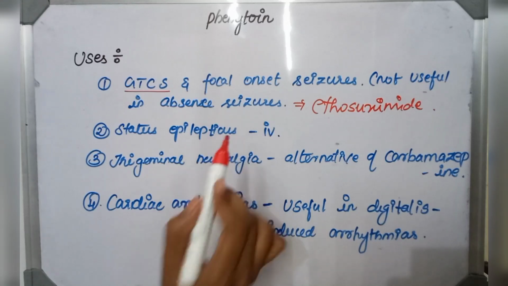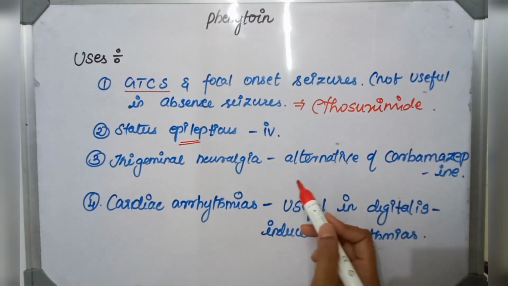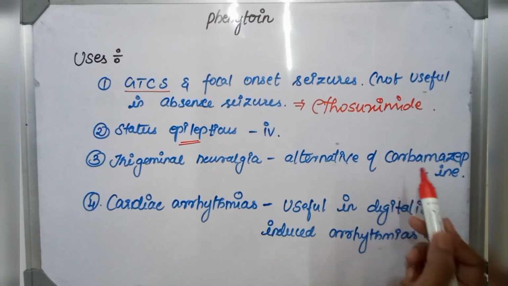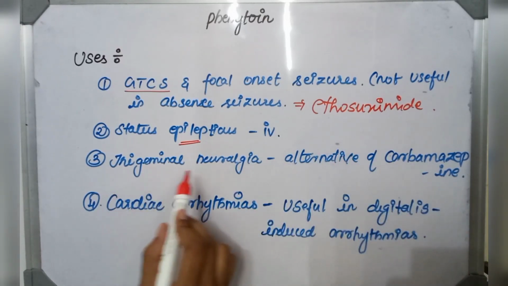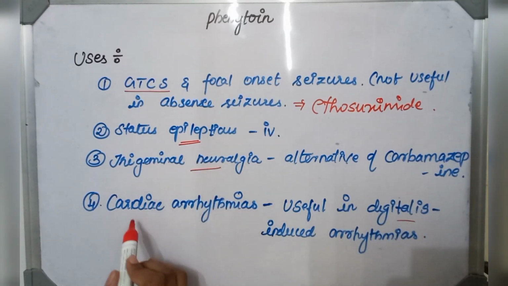IV infusion of phenytoin will control status epilepticus. Another use is that in place of carbamazepine, we can use phenytoin in trigeminal neuralgia, and it is also useful in digitalis induced arrhythmias, so we can use phenytoin in cardiac arrhythmia cases.